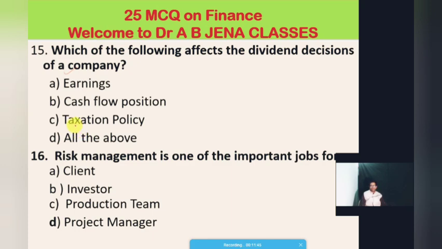So D is the right answer. The earnings affect, cash flow position affects, and taxation policy also affects the dividend decisions. I have already posted one video on the meaning of dividend and the different types of dividend. Kindly go to the posted video, you will know more.